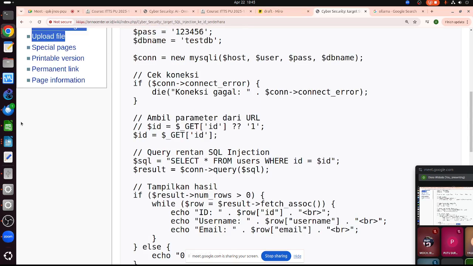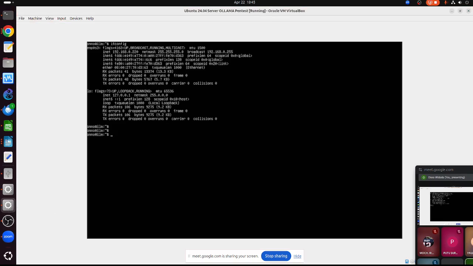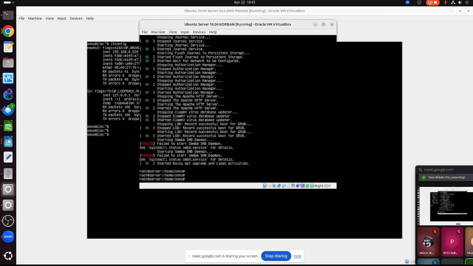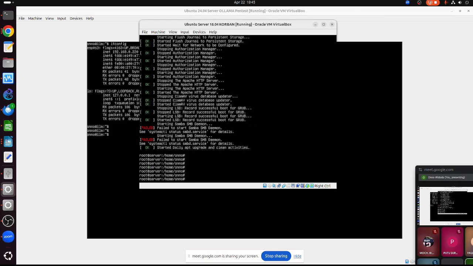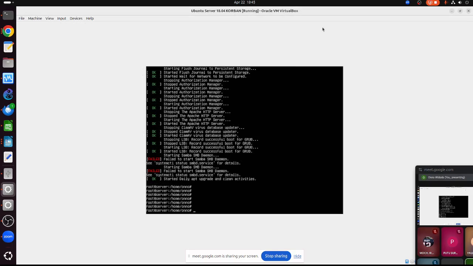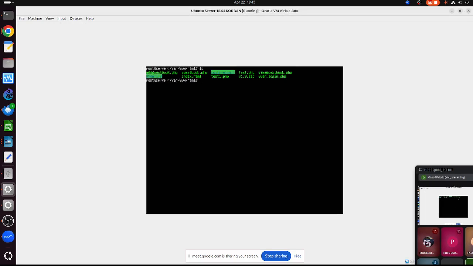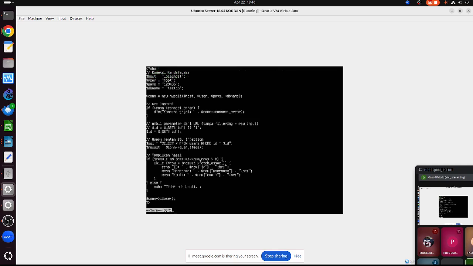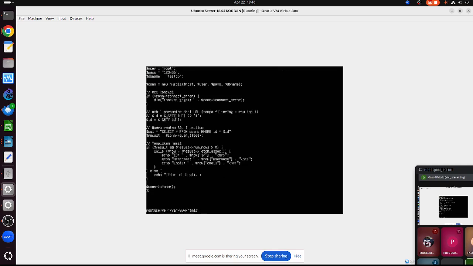Okay. So in the server we have a PHP file. Let me show you how the PHP file looks. Not this one. This one. Okay. So there are two machines. Let me. Okay. var/www/html. Clearly, we have tests. Let me see. test.php. So this is the actual file that we attack.